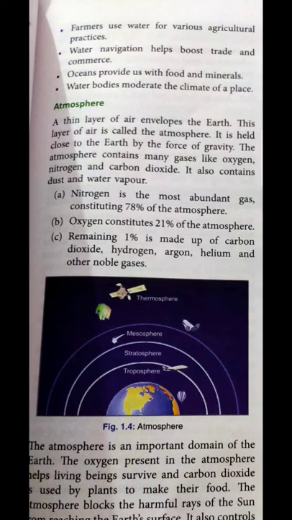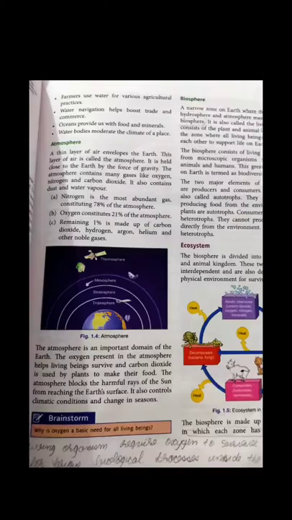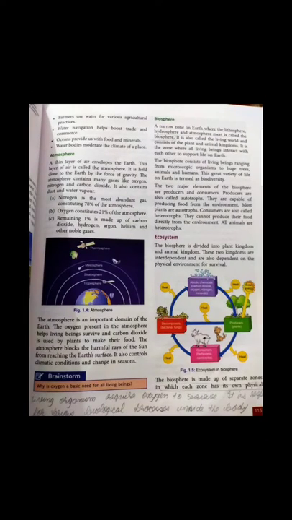That are carbon dioxide, hydrogen, argon, helium. All such kinds of gases are just 1%. The biggest amount is 78%, that is covered by nitrogen. The second part is covered by oxygen, that is 21%, and the remaining gases are just 1%. So hope you all are clear about the terms atmosphere, lithosphere and hydrosphere.